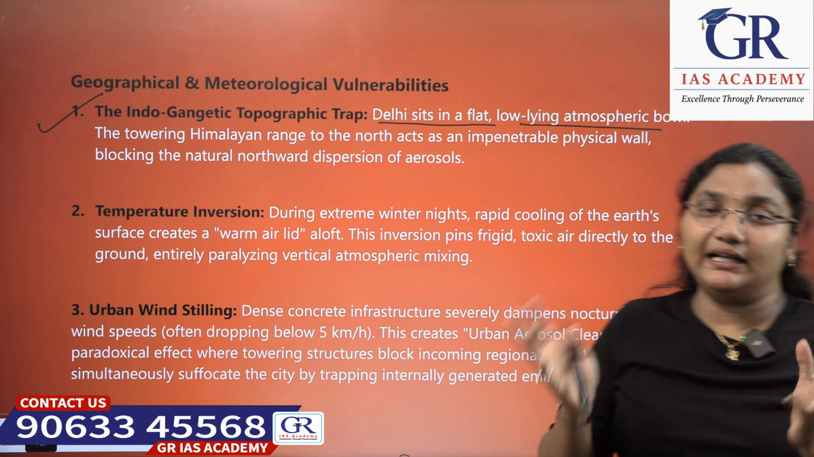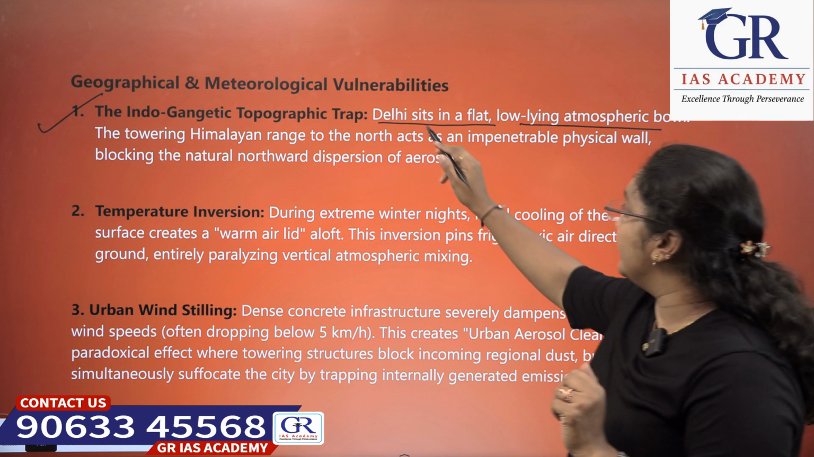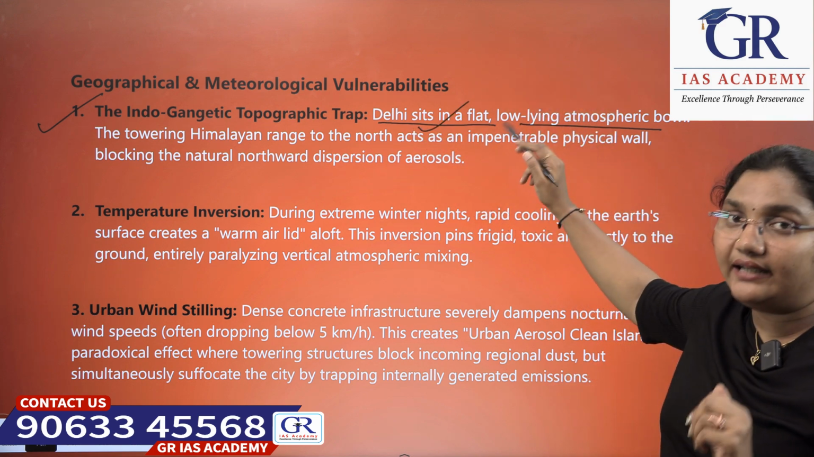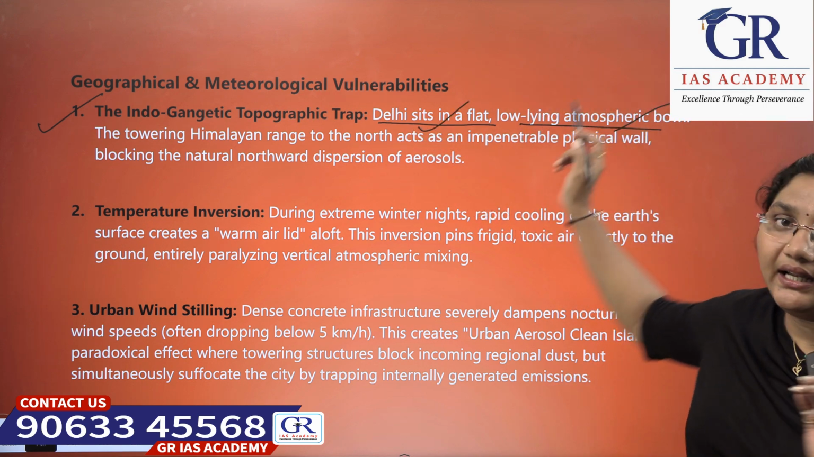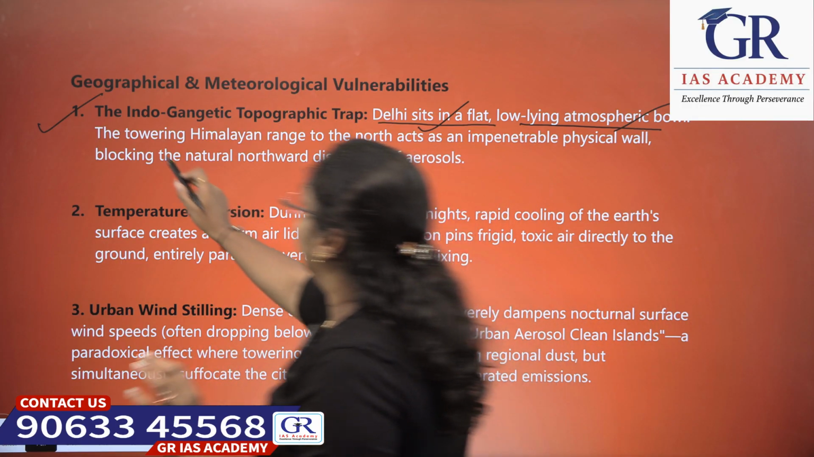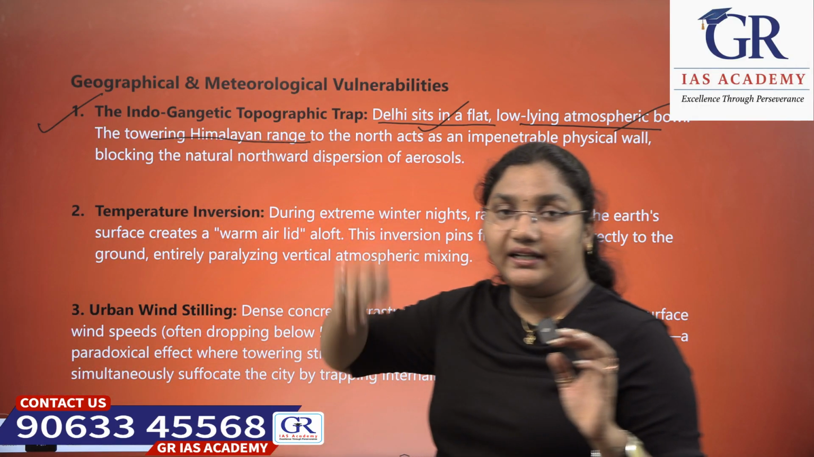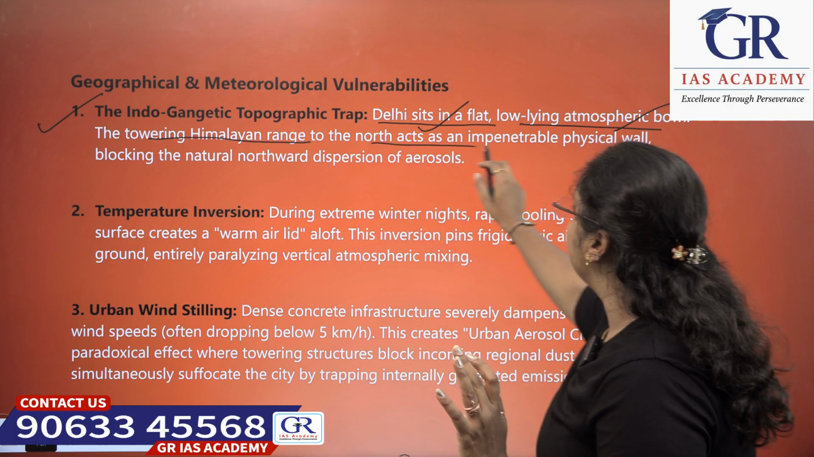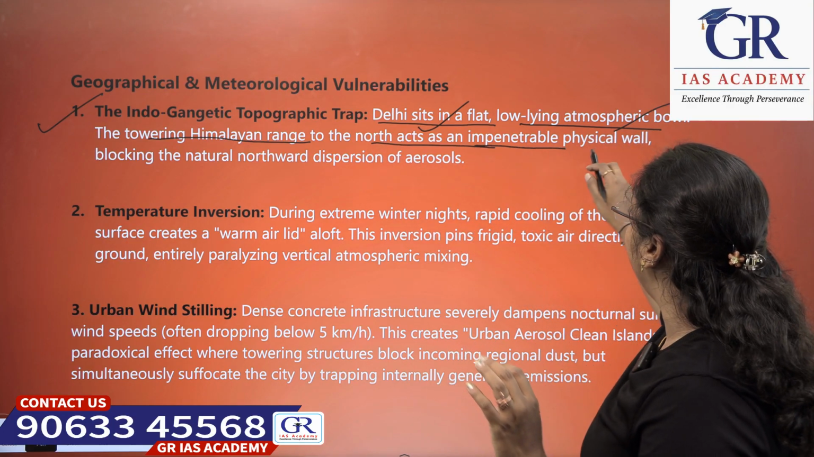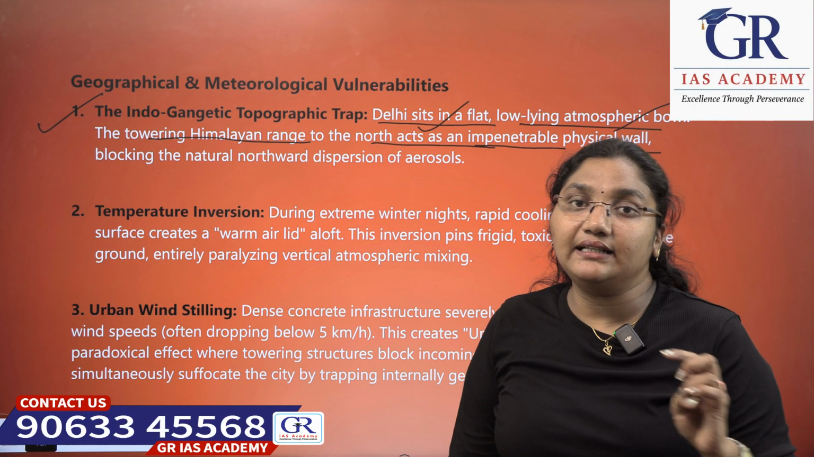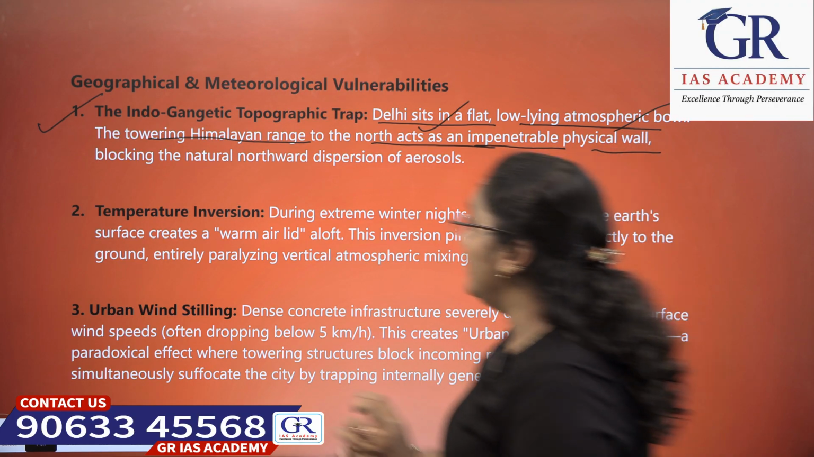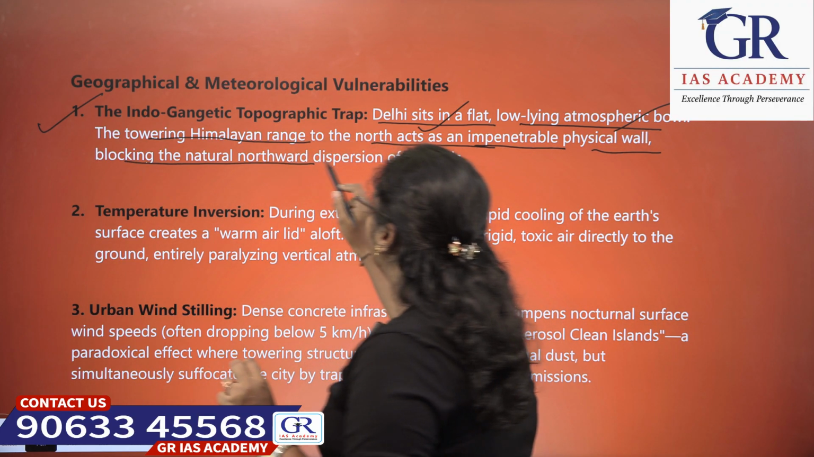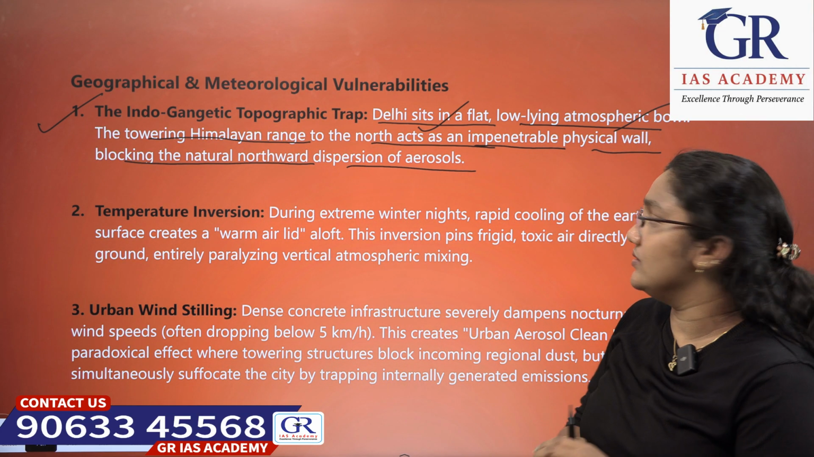Okay, it is completely a landlocked area. So that's why it states that Delhi sits in a flat, low-lying atmospheric bowl. The towering Himalayan ranges, which are near to Delhi to the north, act as an impenetrable physical wall, blocking the natural northward dispersion of aerosols.